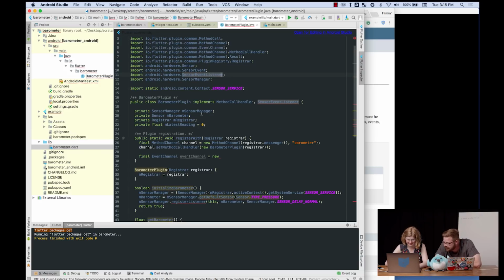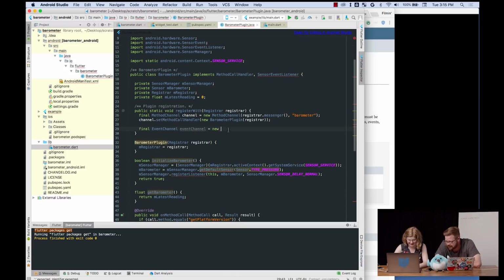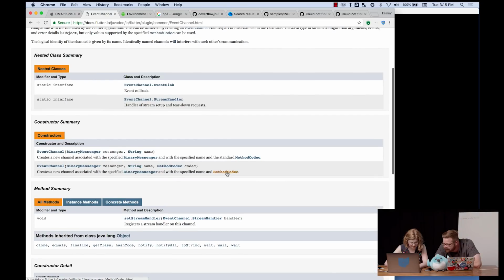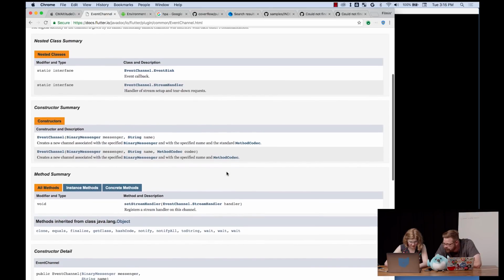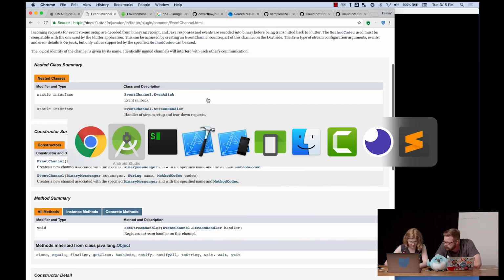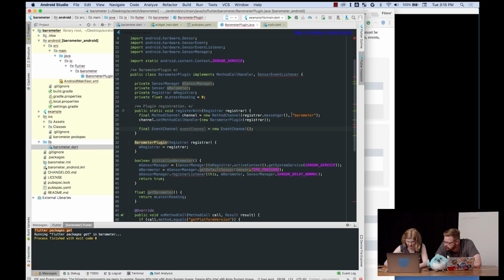And then import it, and I'm sure there's a shortcut for this. Alt-Enter, yeah. All right, so there's that. I'm sure there's one in VS Code too. Yes, but I don't know. I used to use Visual Studio all the time, and I stopped. Okay, an event channel. We have event sink and stream handler. Okay. So here we have our messenger.